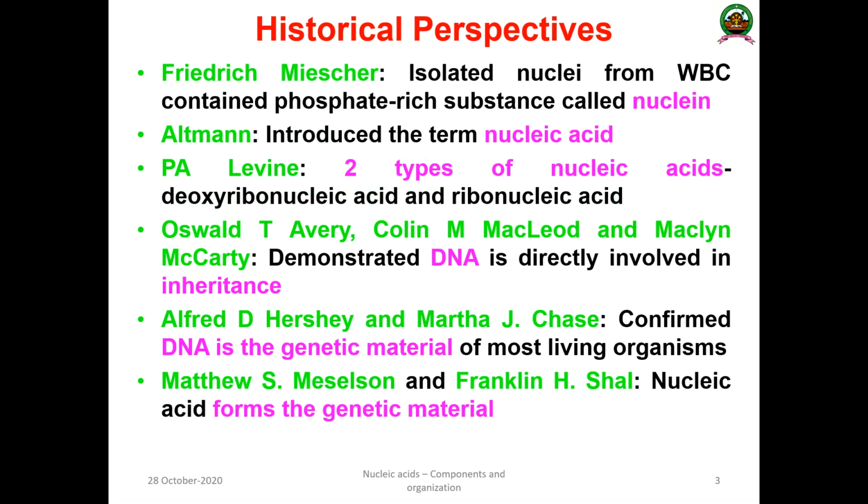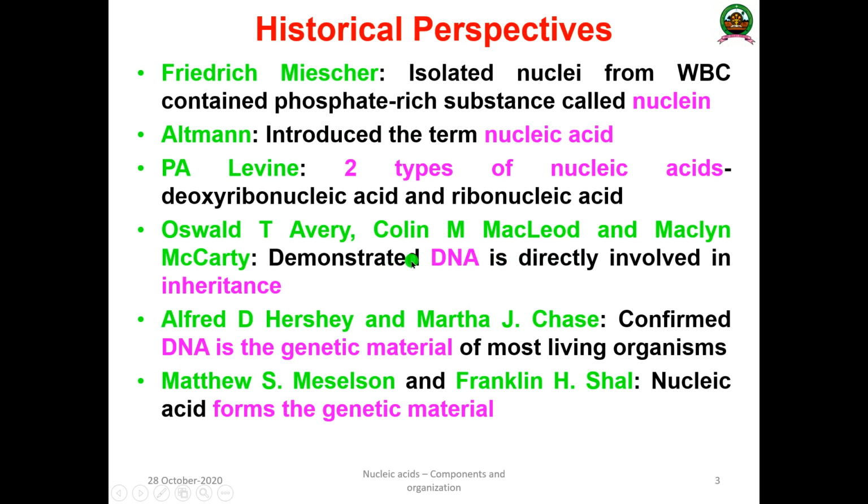Then the scientific community started doing a lot of studies, and one of the major milestones was a study conducted by three scientists, Oswald Avery, Colin MacLeod and Maclyn McCarty. They did a lot of experiments and demonstrated that DNA is the hereditary material of the organism, that is transforming from one cell to another.